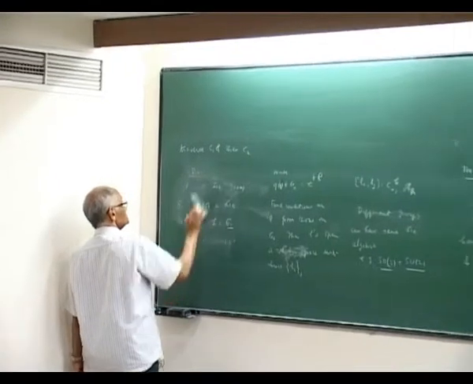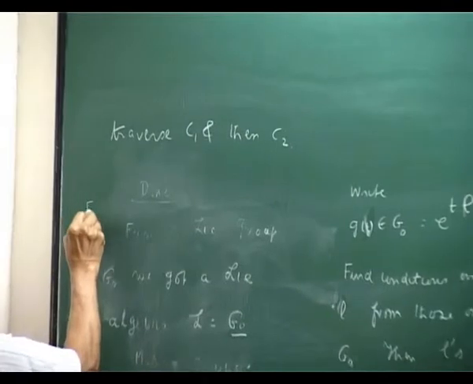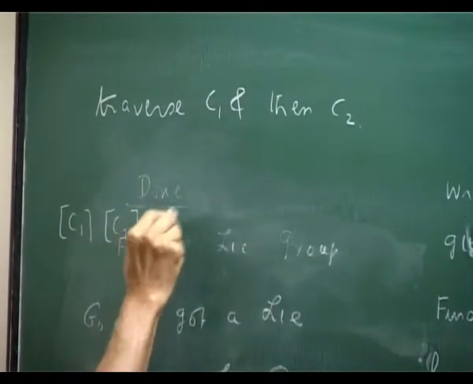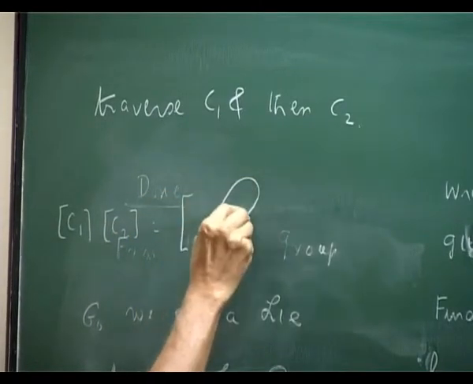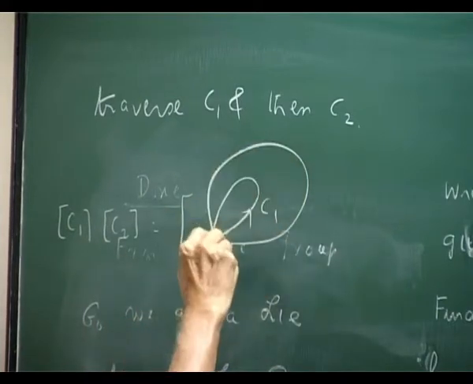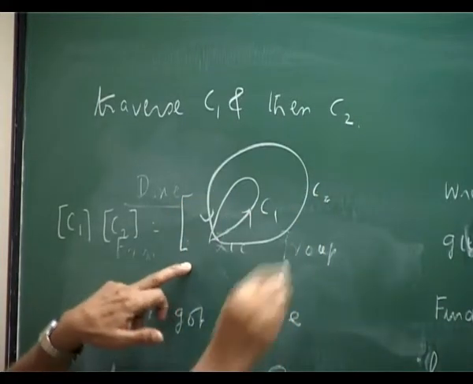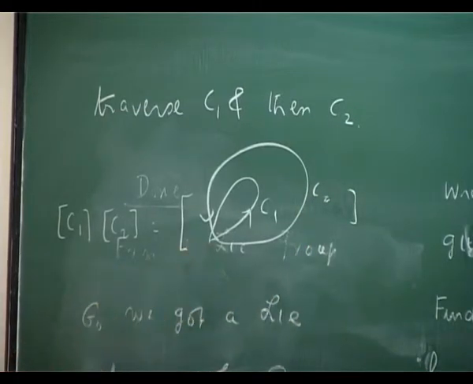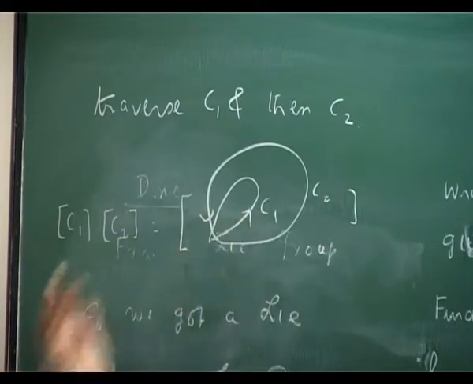Okay. So this thing, C1 C2, is the equivalence class of C1, any member, then C2. Okay. And since they are both beginning and ending at the same point, I can concatenate, I can put them together. Okay. First apply C1, go through C1, then apply C2.